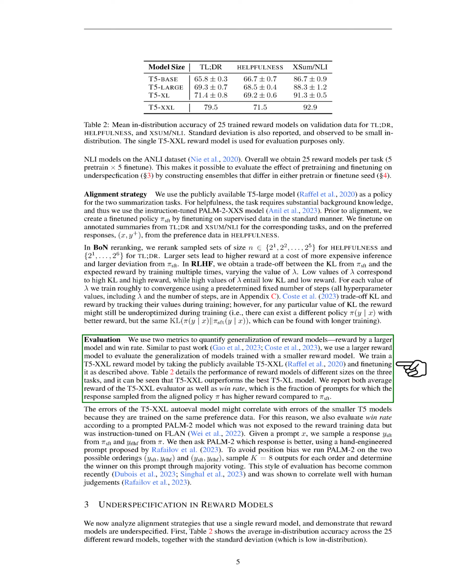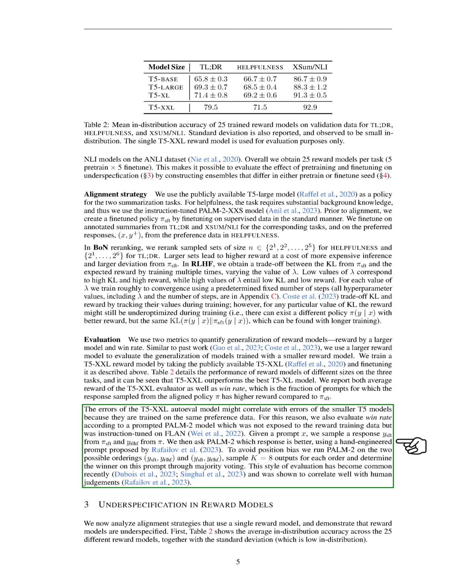We use 2 metrics to measure the generalization of reward models: reward by a larger model and win rate. We use a larger reward model to evaluate the generalization of models trained with a smaller reward model. We train a T5XXL reward model by taking the publicly available T5XXL and fine-tuning it as described above. The performance of reward models of different sizes on the 3 tasks shows that T5XXL outperforms the best T5XL model. We report both average reward of the T5XXL evaluator as well as win rate, which is the fraction of prompts for which the response sampled from the aligned policy has higher reward compared to the fine-tuned policy.